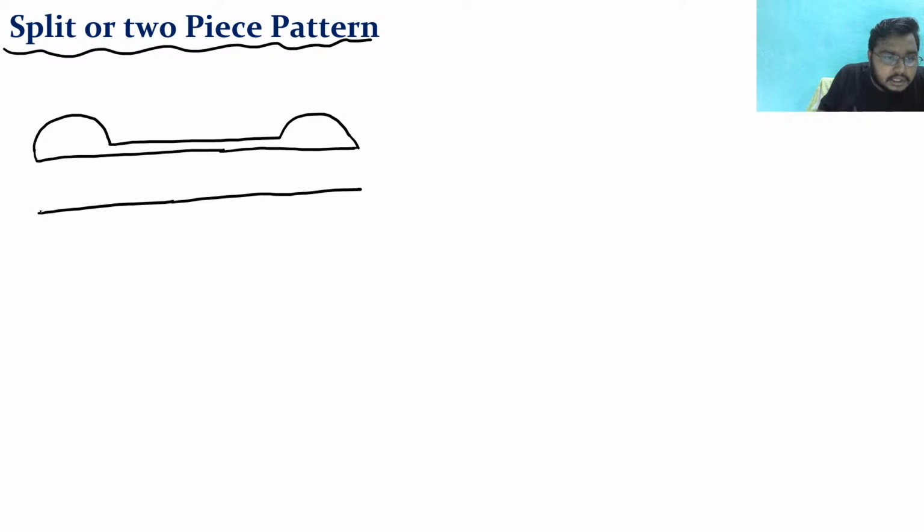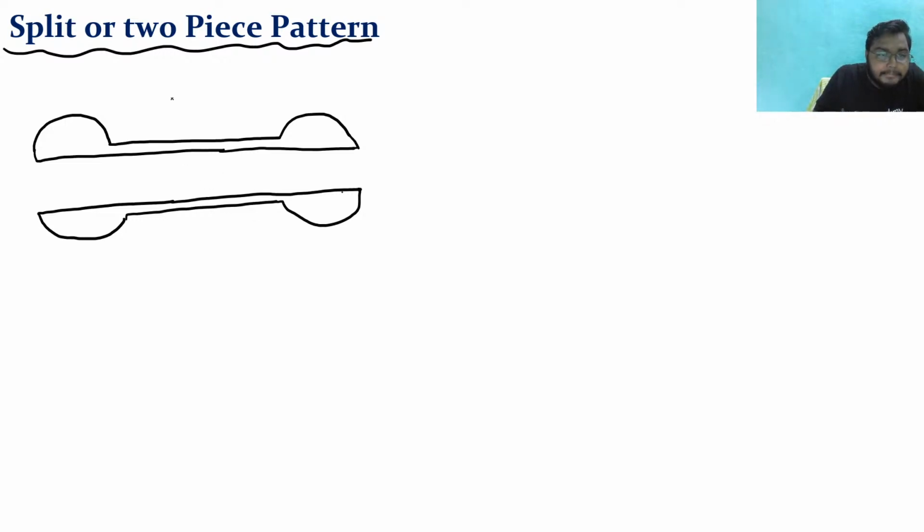See, this is the single or two-piece pattern. What is the meaning? I am going to explain you. See here, what is there?